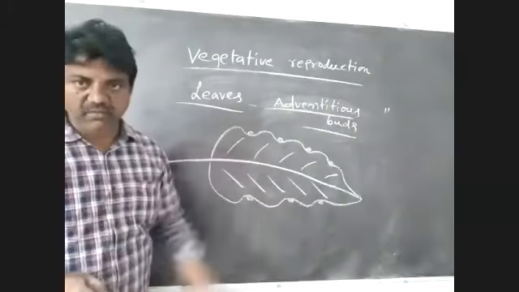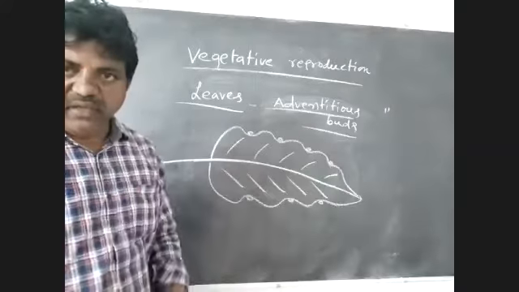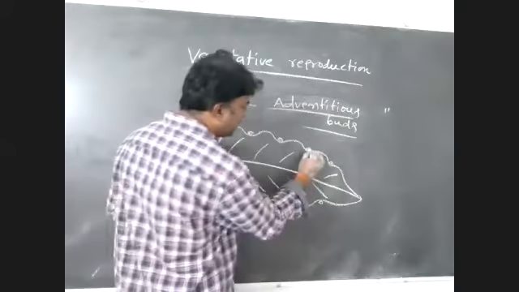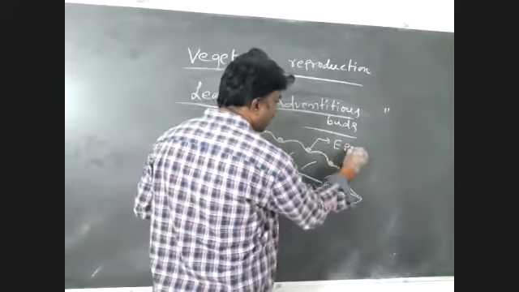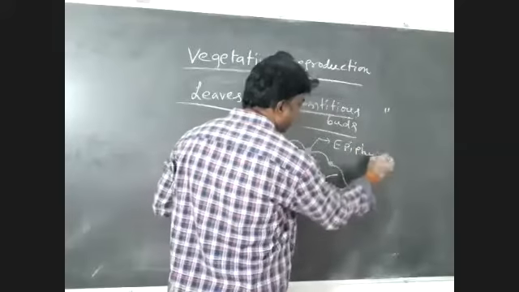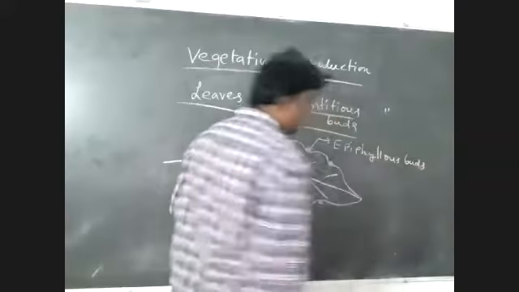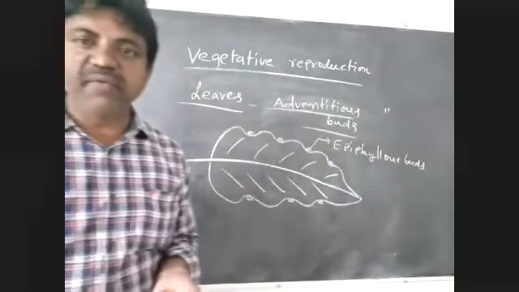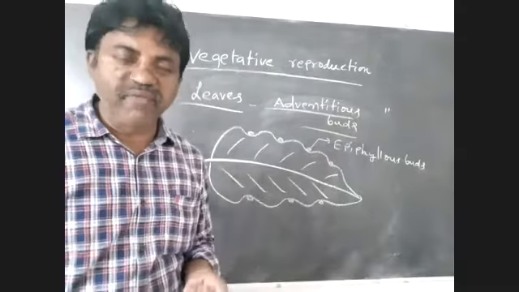Along the margin, so along the edge of the leaf. These adventitious buds are called epiphyllous buds.